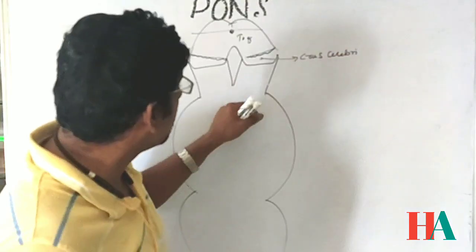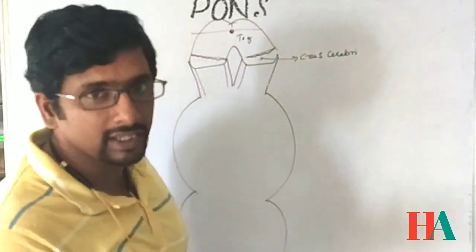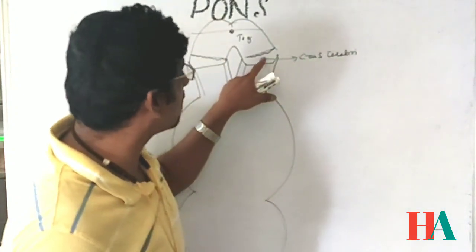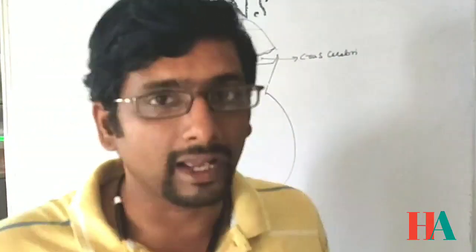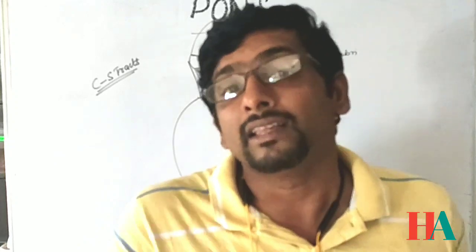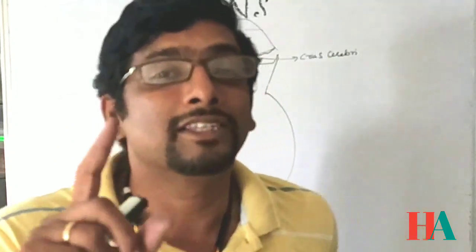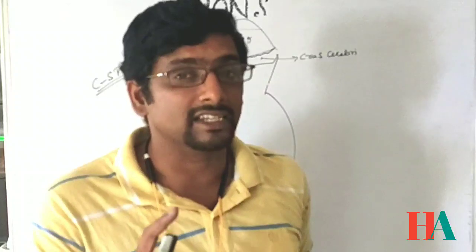In the whole portion, what is there here? The three-dimensional external appearance is due to the presence of the crus cerebri. What is crus cerebri? Crus means leg. Think of putting a leg inside a pant. The leg is the crus cerebri. The leg with the pant is called the cerebral peduncle. Remember this one.